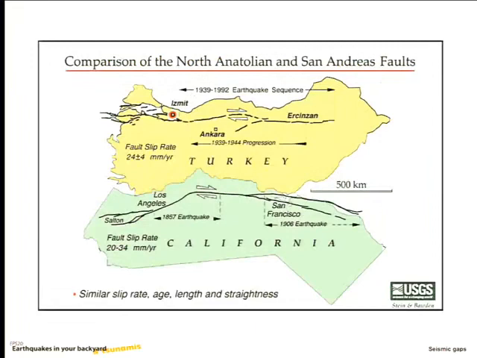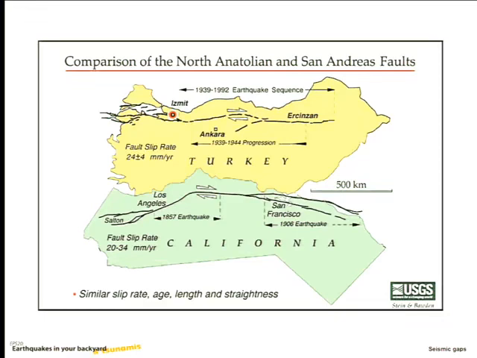Okay. So I want to sort of talk about a case study, and we're going to use the North Anatolian fault for this case study. Is anybody by any chance here from Turkey? It's a long shot. I can't remember when we did the Where Are You From? Oh, no. Okay. So we're going to use the North Anatolian fault, which is in Turkey. So here's a map of Turkey. And this is the North Anatolian fault that runs kind of east-west across the northern part of Turkey.